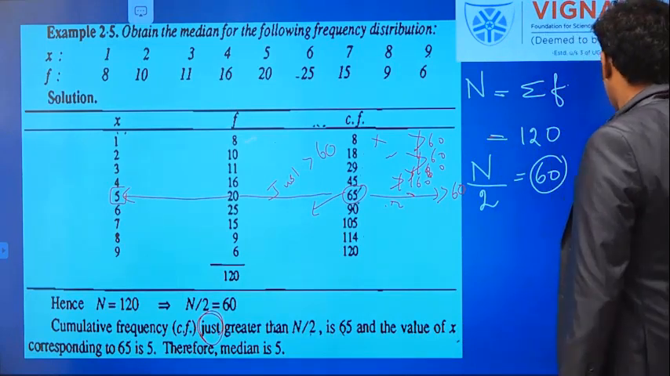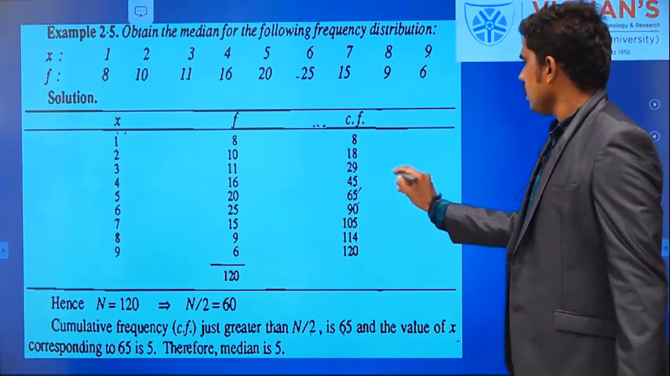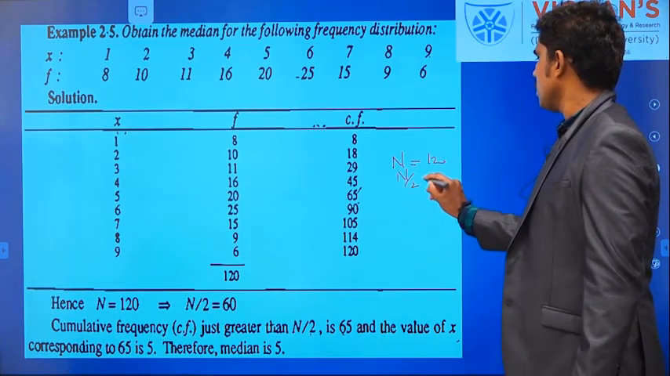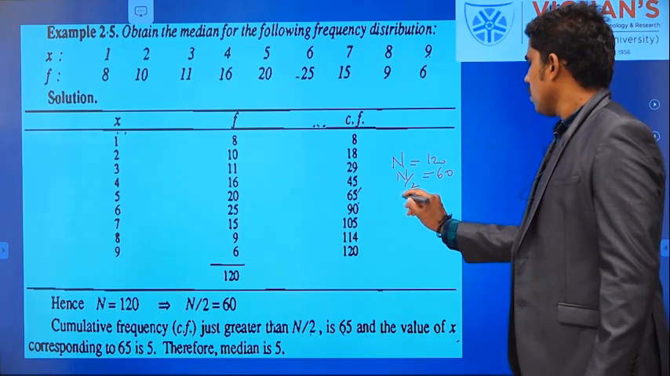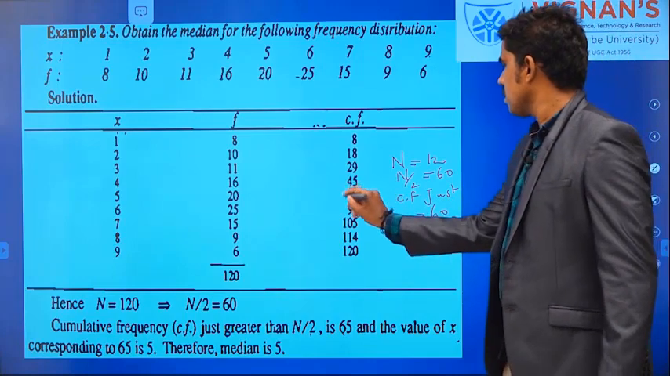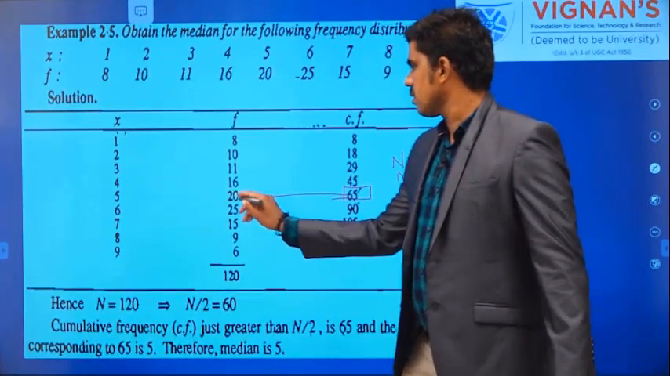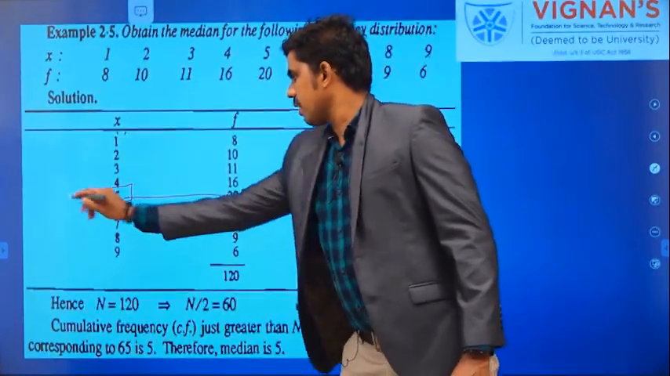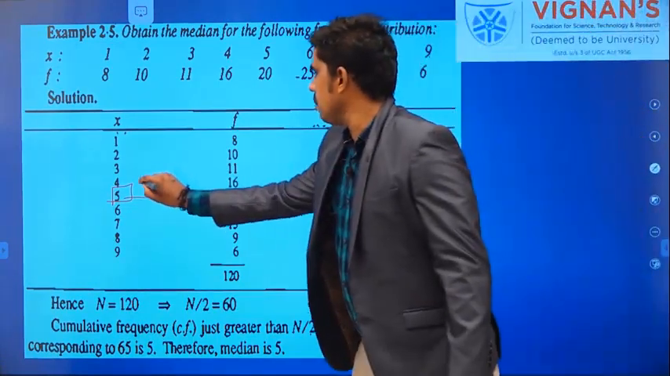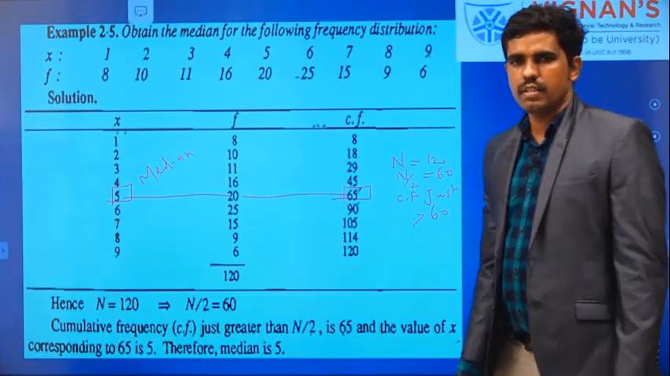Now I will explain. Again, my n is 120. My n by 2 is 60. So the cumulative frequency just greater than 60 is 65. Then you have to find the corresponding x. So what is the corresponding x? 5. So 5 is the median value for this given frequency data.